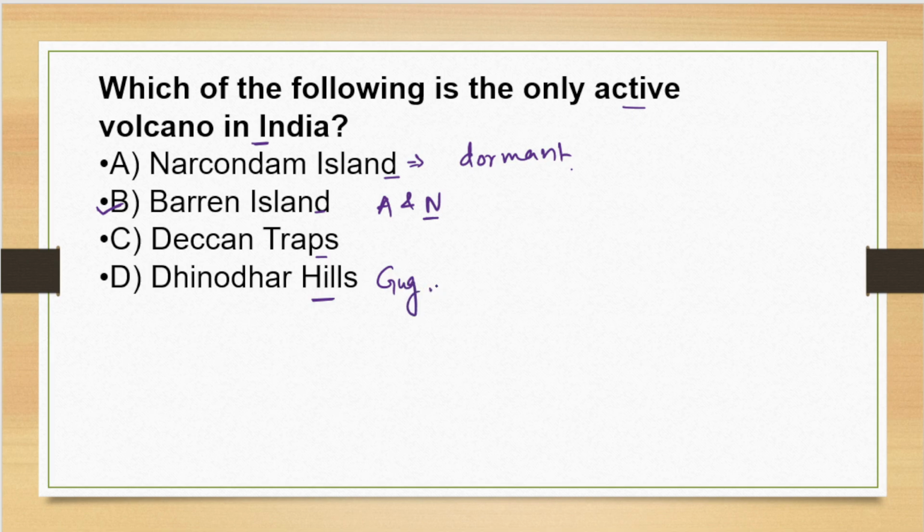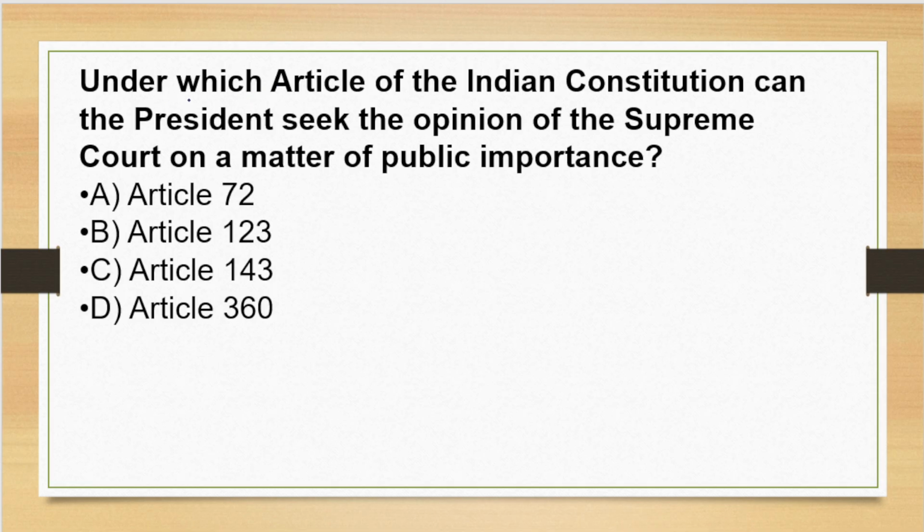It's also an extinct volcano, and now it is a tourist or trekking spot. Now we'll move to the next question, and the question here is, under which article of the Indian Constitution can the President seek opinion from the Supreme Court on a matter of public importance? Very important question, friends.